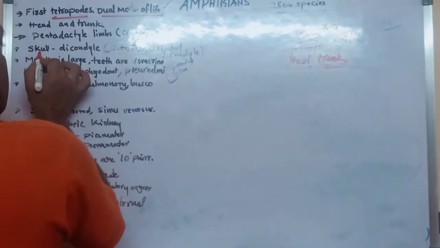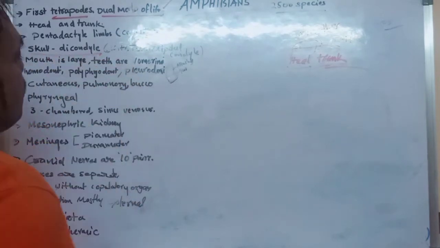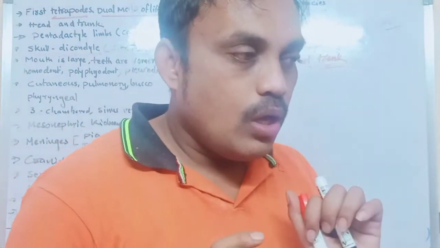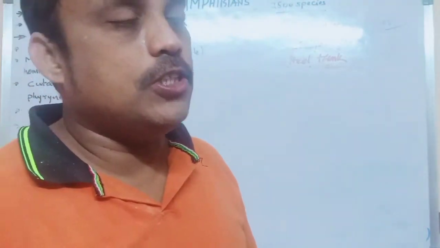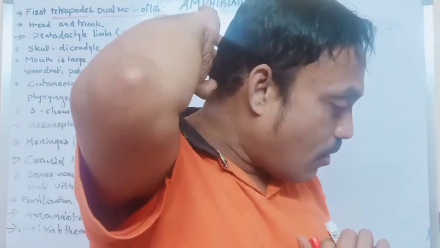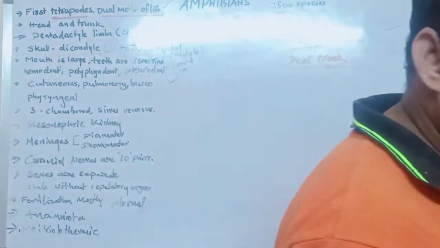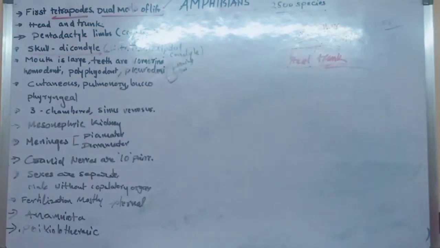And the skull is dicondylic. This is very important. Especially in fishes, the skull is monocondylic. Here, the amphibian skull is dicondylic.